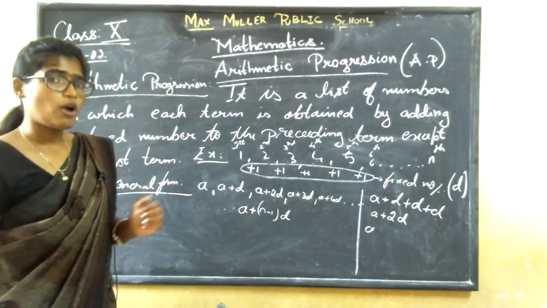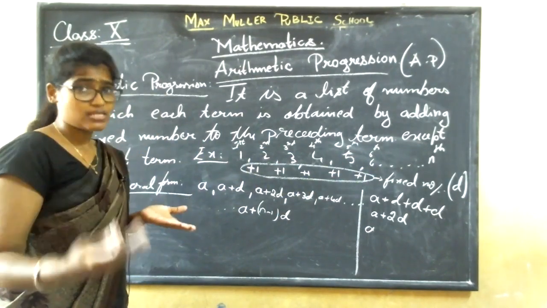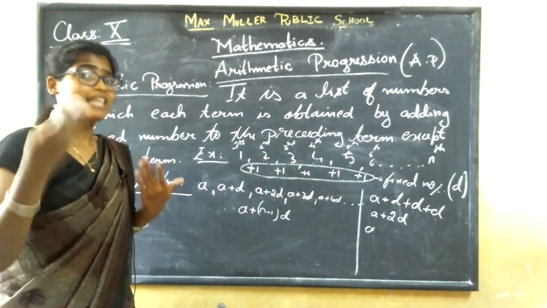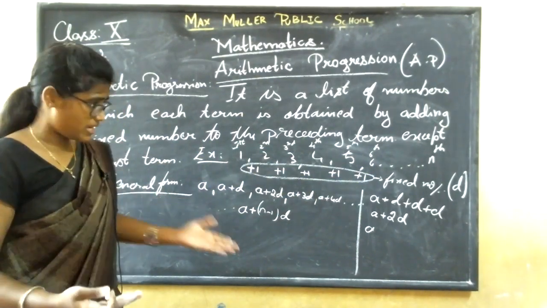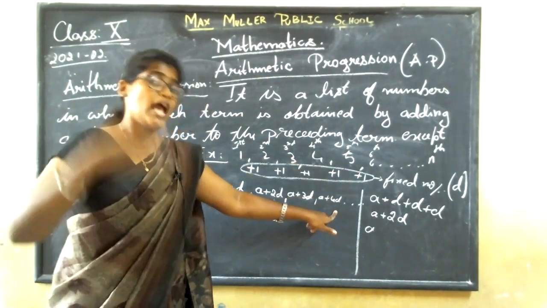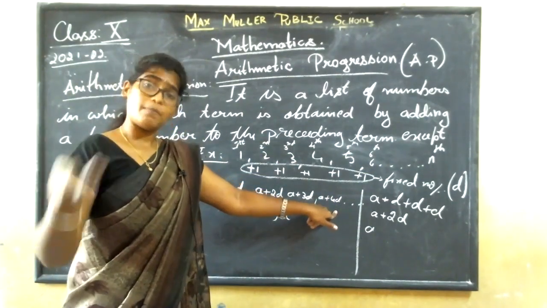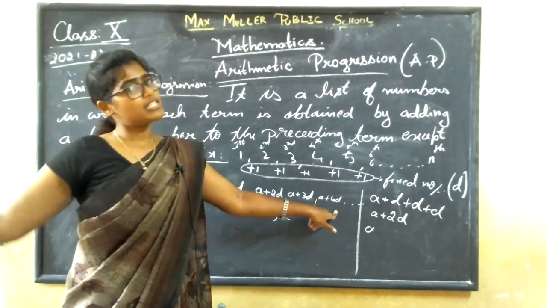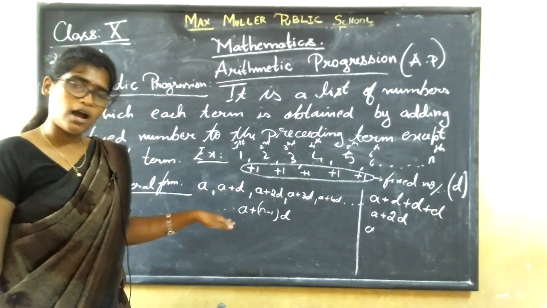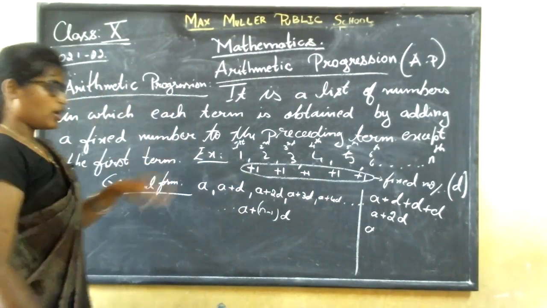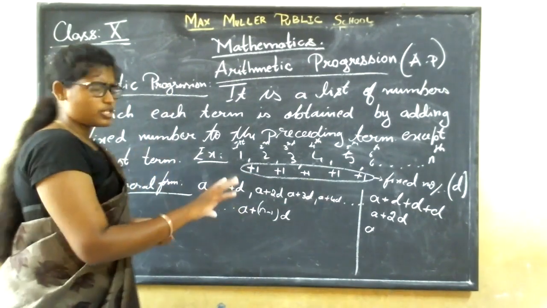So, what is the general form? A plus d, a plus 2d. Come on, say with me. A plus d, a plus 2d, a plus 3d, a plus 4d. And the next term will be a plus 5d. Very good. The last term, it will be a plus n minus 1 into d. Did you understand? How did you get this? Very good. Now, you got the general sequence?